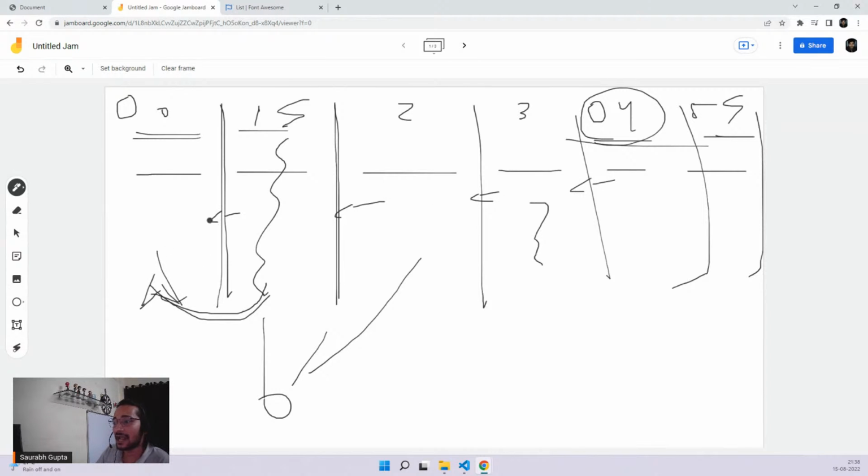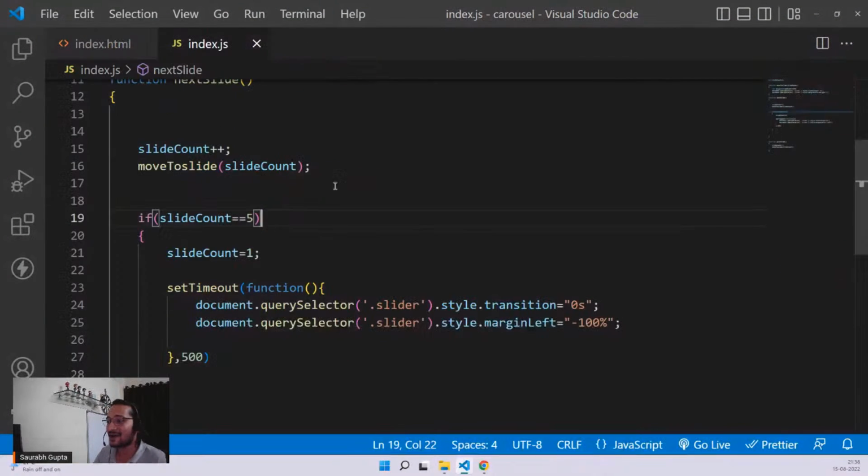And again, just like when I reach 5, I come back to 1, in the same way, when I reach 0, I want to go back to 4. That's a technique.